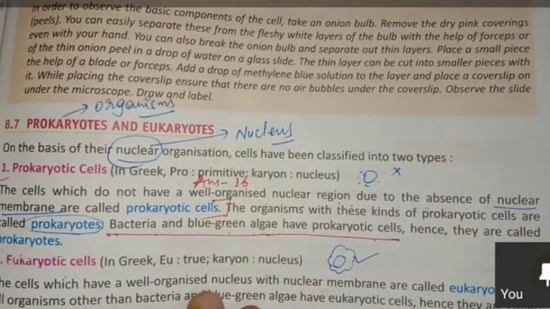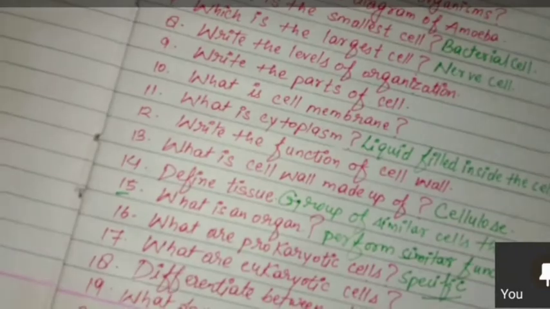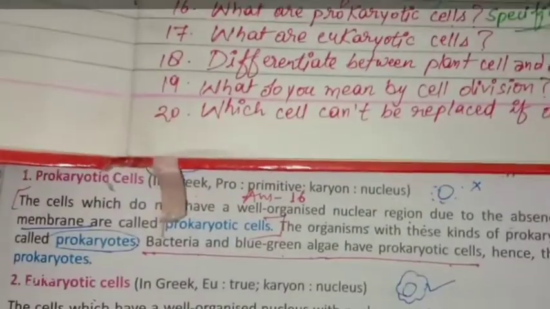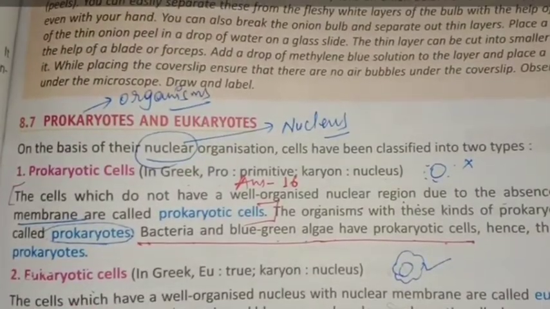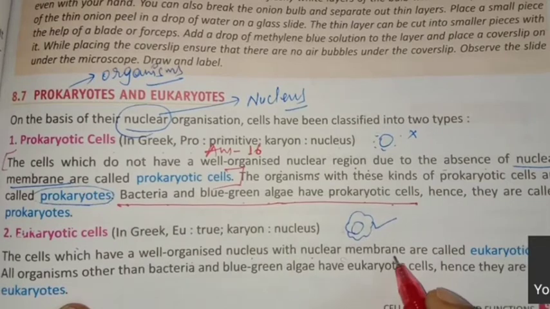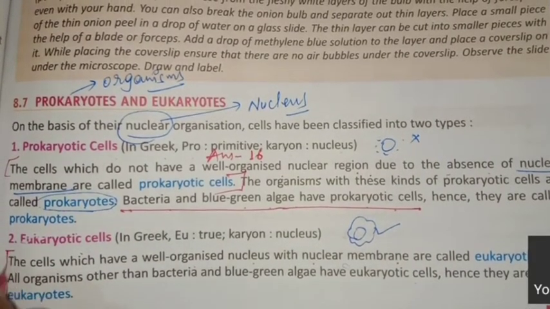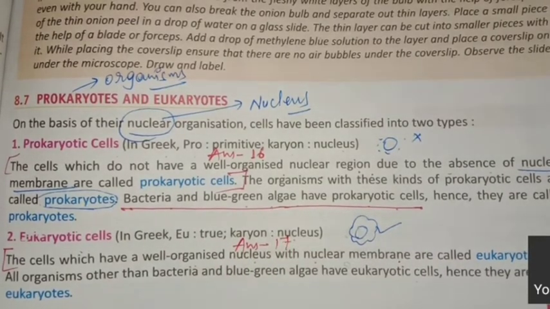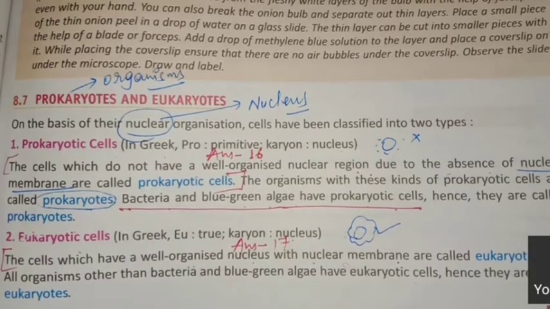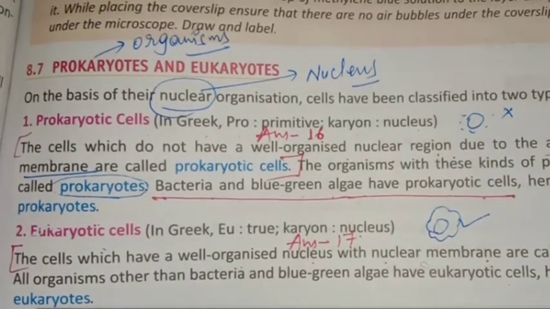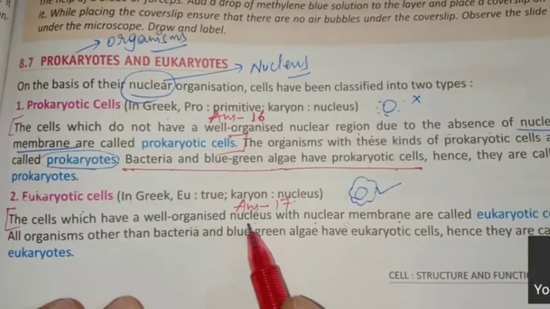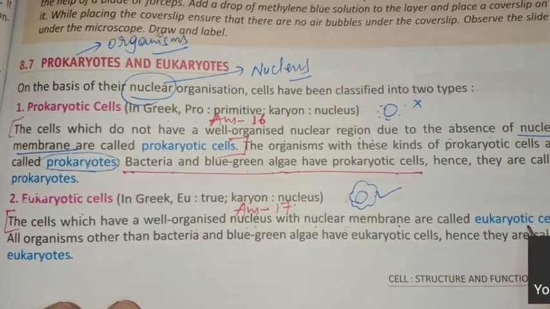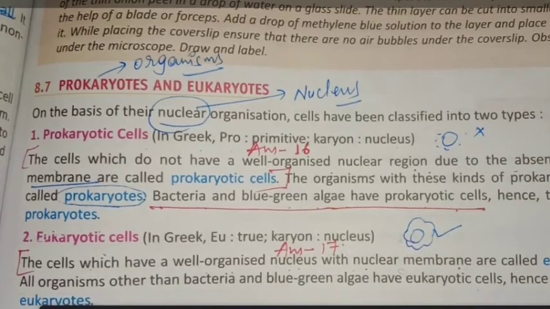What is question number 17? What are eukaryotic cells? Just below that. The cells which have a well organized nucleus with nuclear membrane are called eukaryotic cells. This is our answer 17. Everyone got it now?